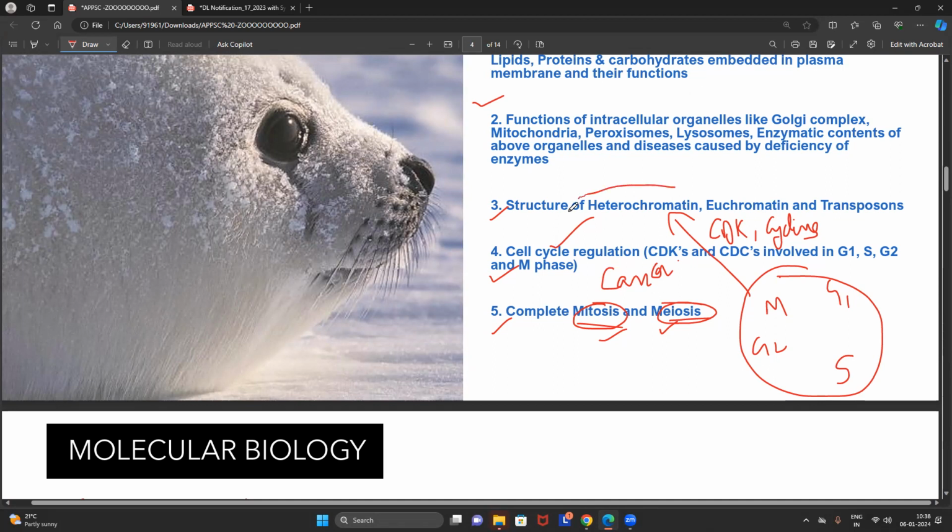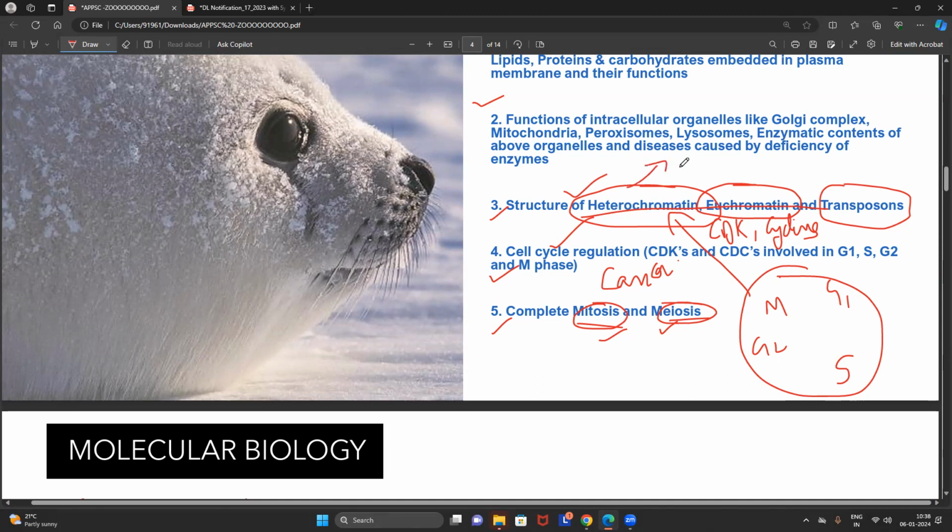At the same time, you have to focus on the structure of heterochromatin, euchromatin, and transposons. Actually, in your zoology syllabus, heterochromatin and euchromatin, which is the chromatin organization, they mention in the chapter of genetics. But here only we have to read it, okay, because it is very easy. In the TSPSC DL question paper also, we got two questions from this chromatin organization.